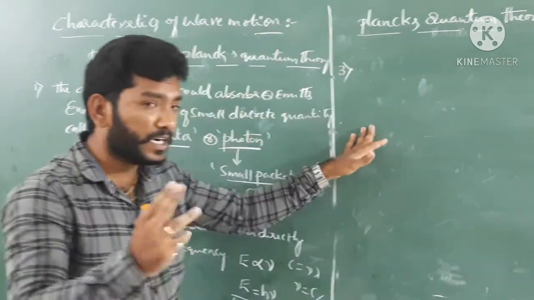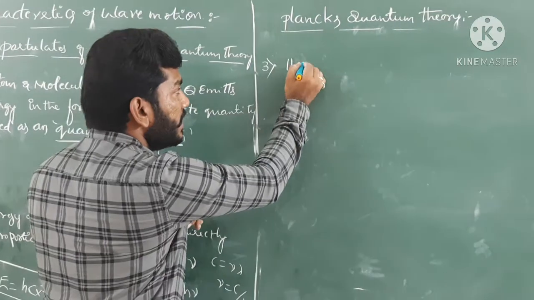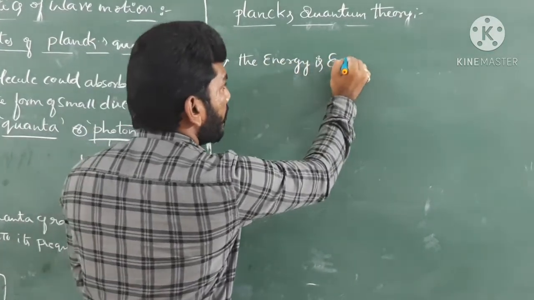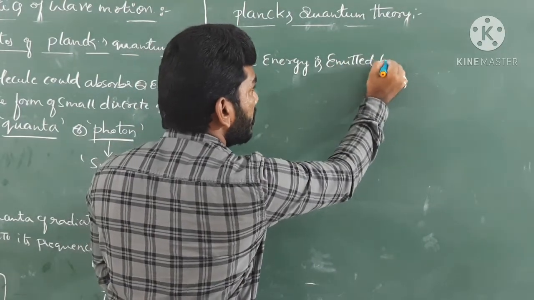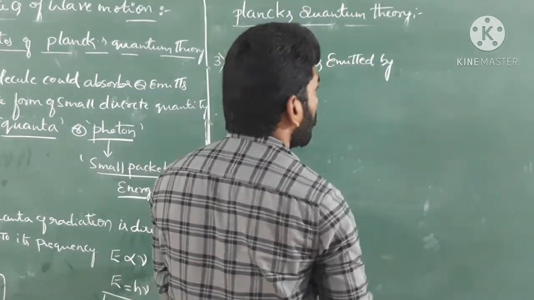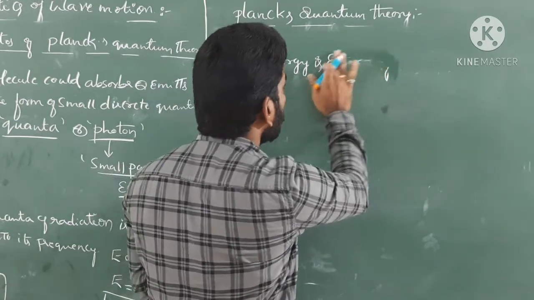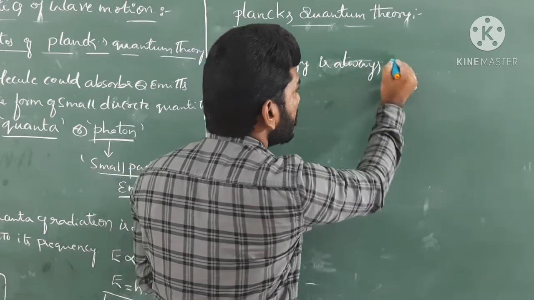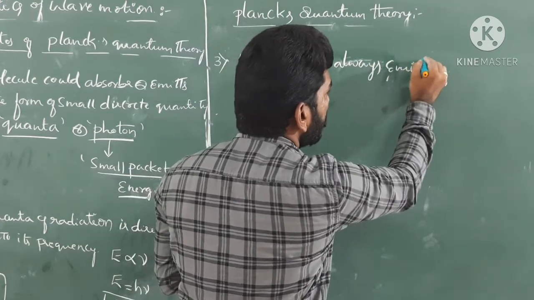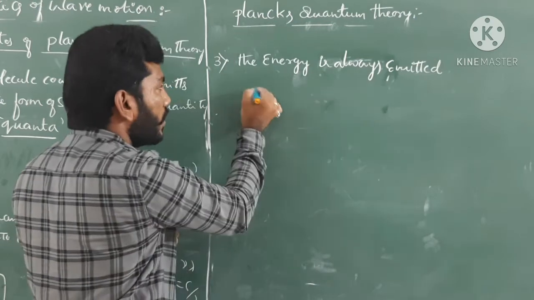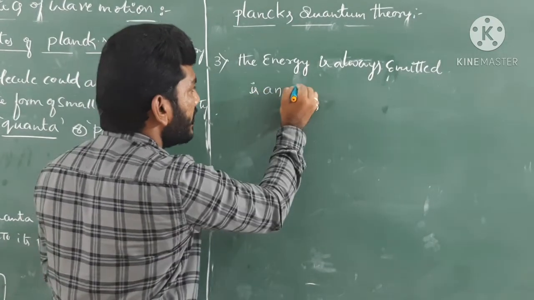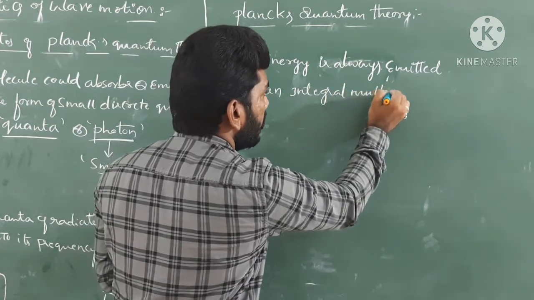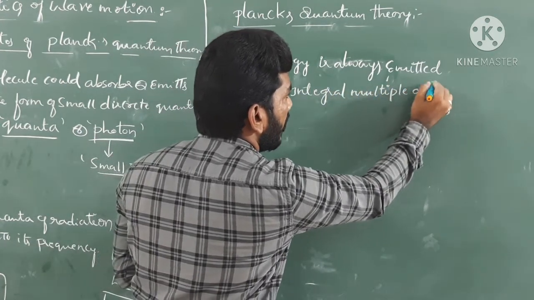That's it. So the third postulate is that energy is emitted by a body, or in other words energy is always emitted in the form of an integral multiple of h nu.